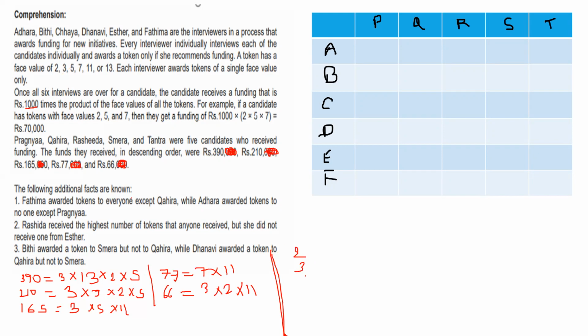So 2, 3, 5, 7, 11, 13. 2 appears 3 times. 3 appears 4 times. 5 appears 3 times. 7 appears 2 times. 11 appears 3 times. 13 appears 1 time. Done.